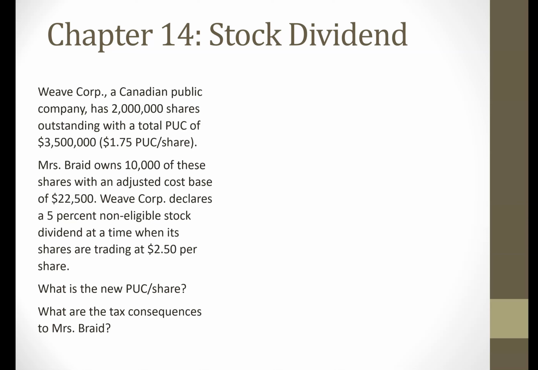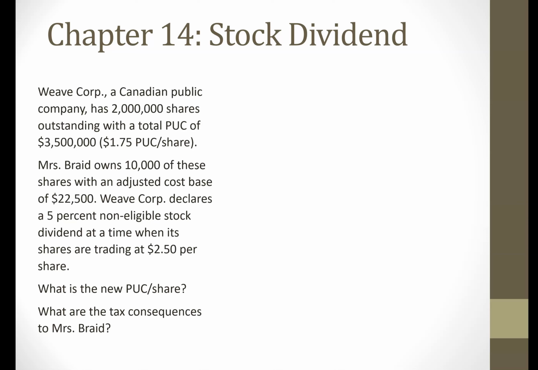Now, the question asks us to calculate the new PUC per share and also to explain the tax consequences to Mrs. Braid. Just a bit of a refresher from the earlier video with respect to PUC. PUC is paid up capital. Now, the PUC per share is going to be the same. So if a company has Class A common shares, there's going to be one PUC per share for all the shareholders.